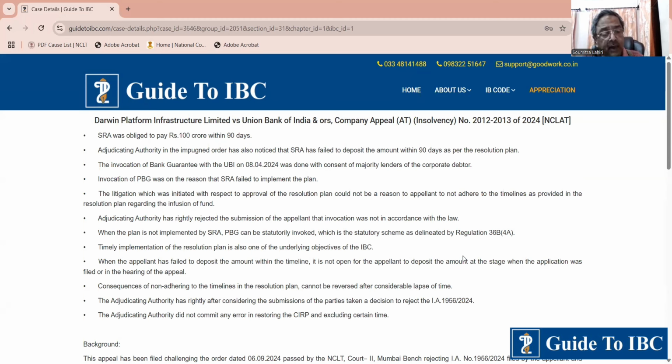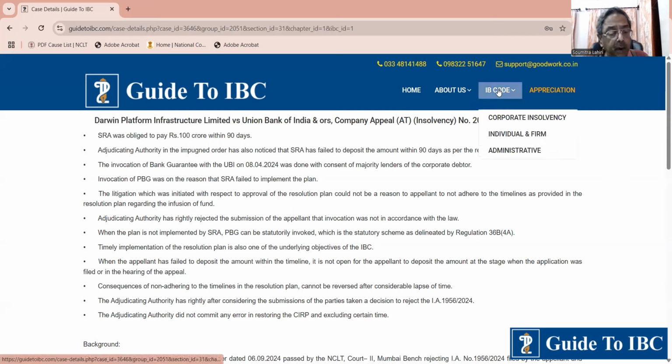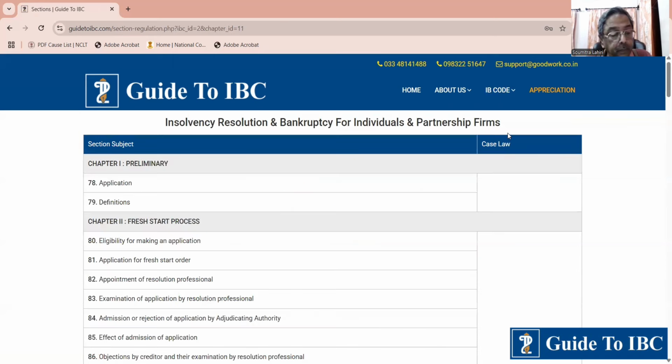Let us switch over to the last case. This is a new topic, so you will be very much interested. This is a Supreme Court judgment, Sarega Anil Kumar Agarwal versus Bhavesh Dheeraj Seth and others, Civil Appeal number 4048 of 2024. It concerns Section 96. So we go to individual and firm.